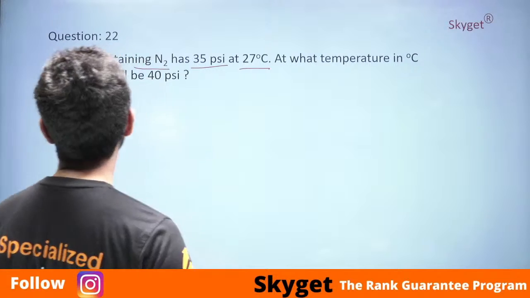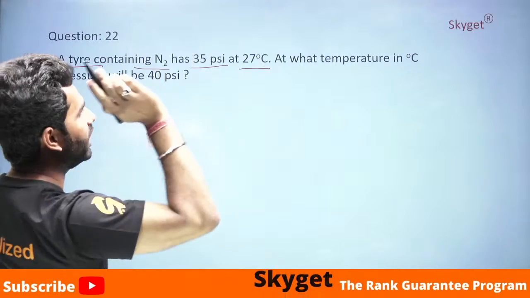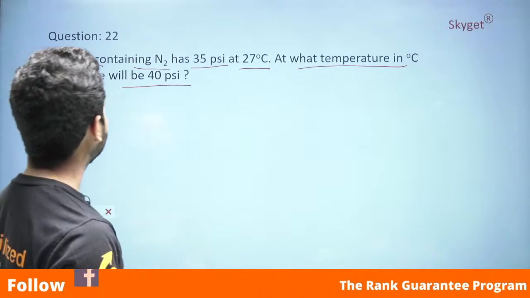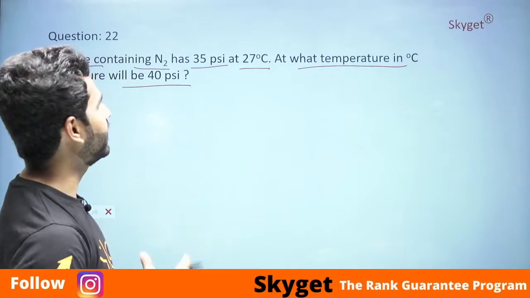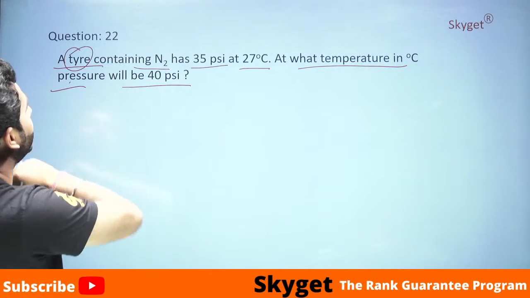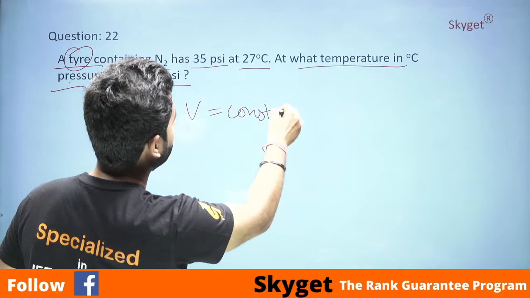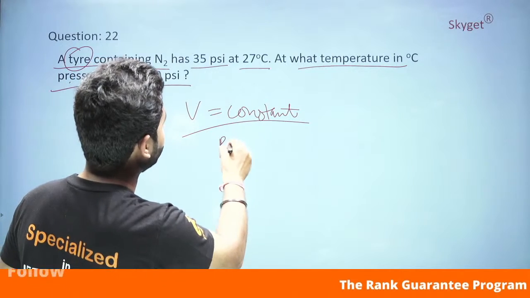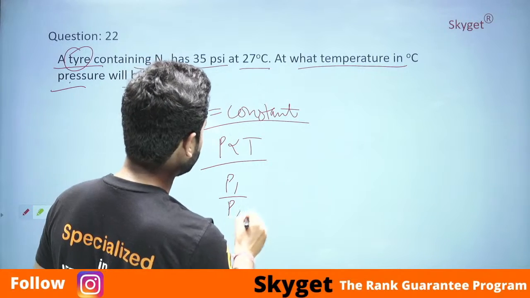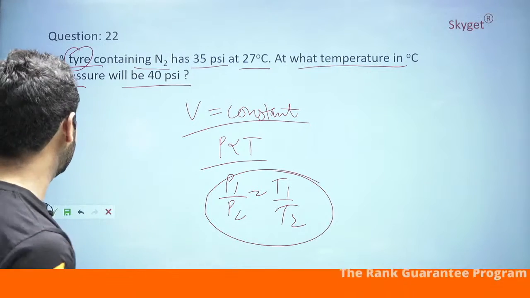The tire containing N2 has 35 psi at this temperature. At what temperature in degree Celsius will the pressure be 40 psi? Now it's a question of states of matter. See, the tire contains N2. Tire is having constant volume. At constant volume, when V is constant, P is directly proportional to T. P is directly proportional to T means P1 by P2 is equal to T1 by T2. Directly apply this formula, you will get the answer.